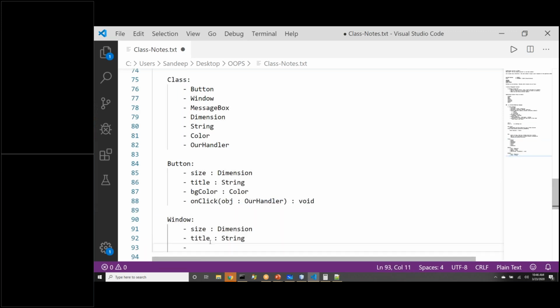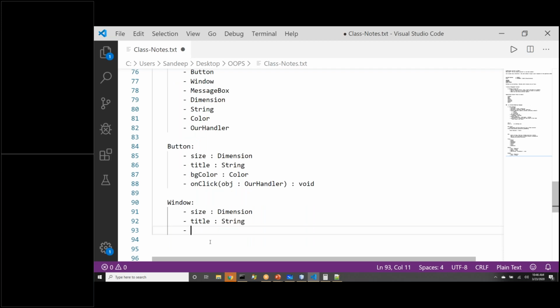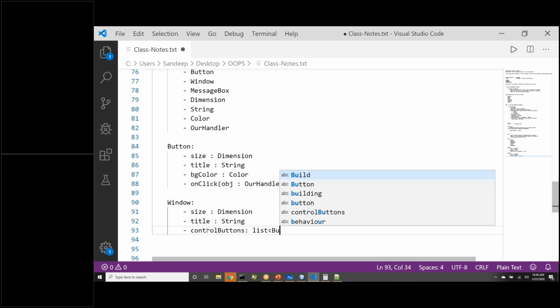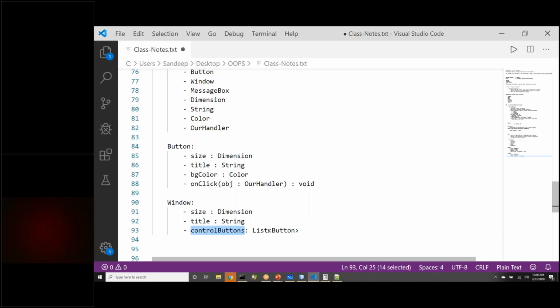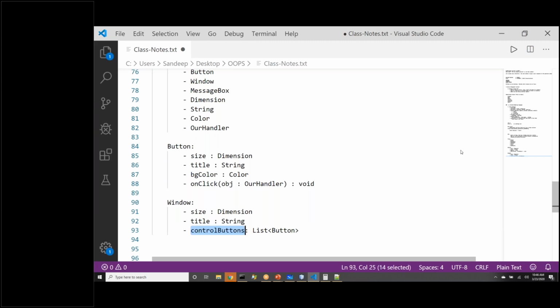Window will also have something called as, I will call it like the top right. There are 3 buttons which are standard. For now, let me call it as control buttons, and let me call it as list of buttons, right? Which is covering minimize, maximize, and close, right? So this is what we have described.